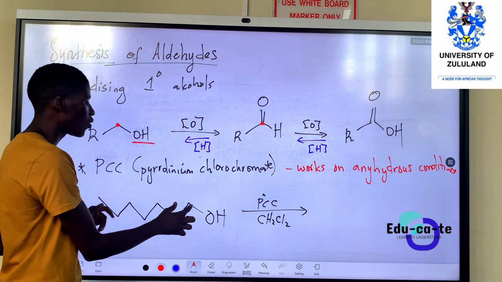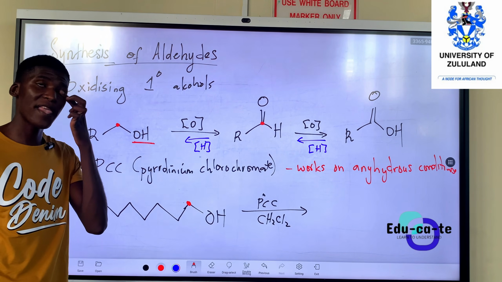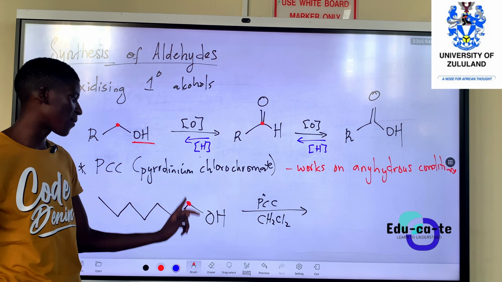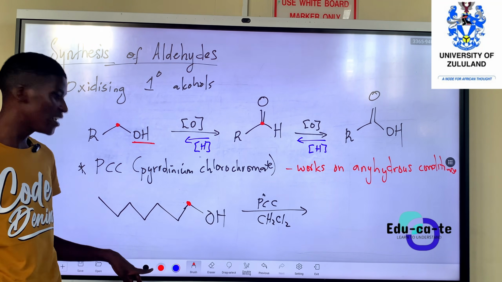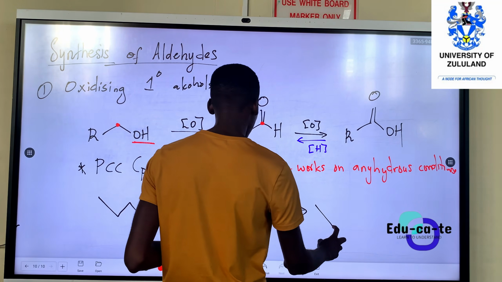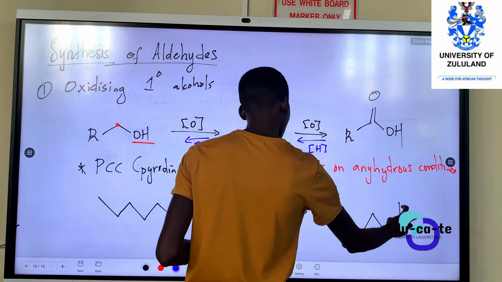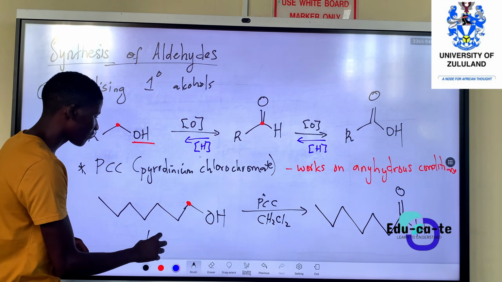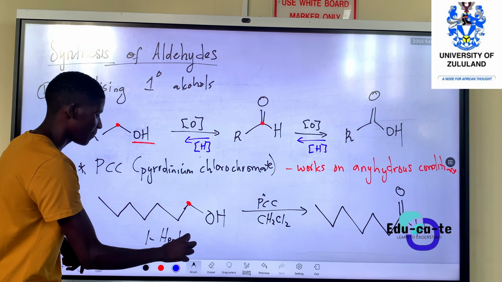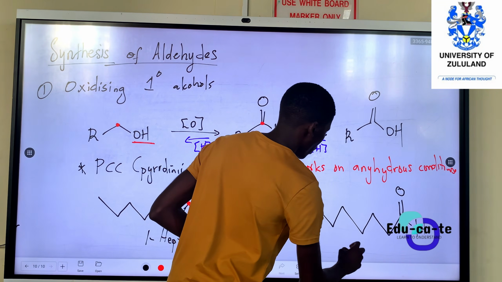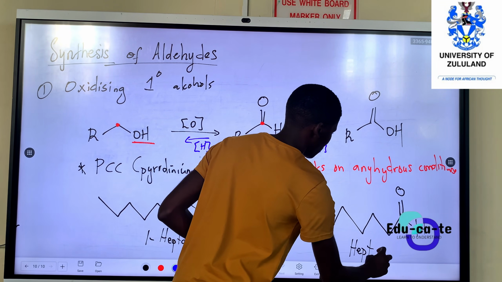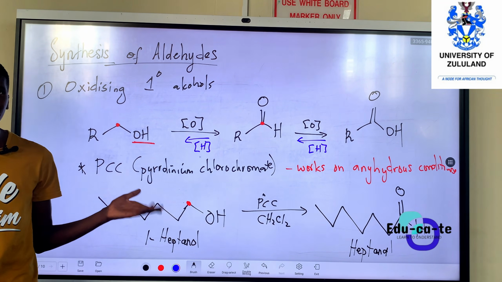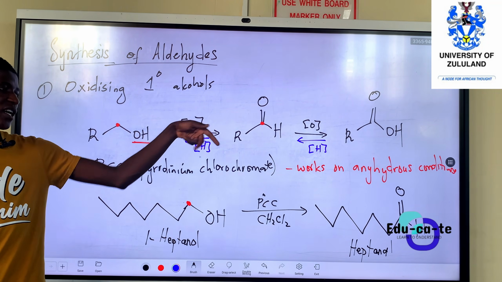So again, the alcohol is on a 7 carbon chain. This is the 7th carbon. So the aldehyde that you're going to produce, we're just going to remove this OH, make a double bond oxygen, and keep the hydrogen, to give an aldehyde. That's the oxidation process. So we'll end up having something like this, double bond oxygen with the hydrogen. So this turns from 1-heptanol to heptanal.